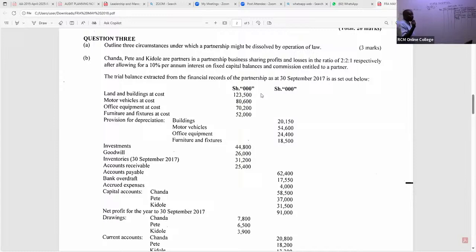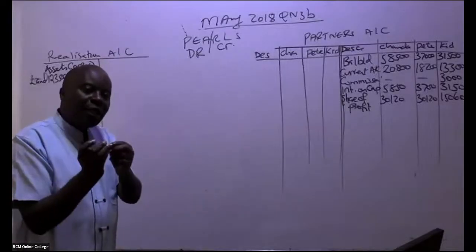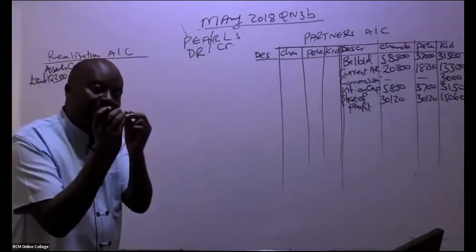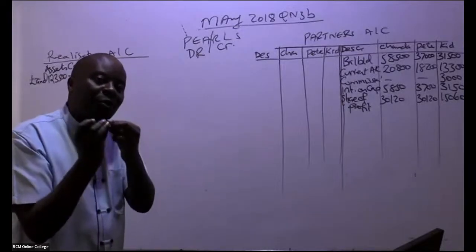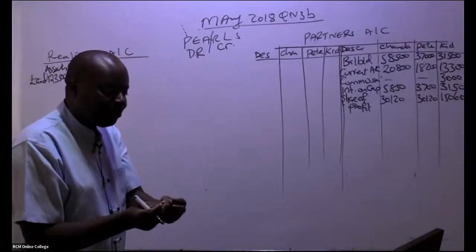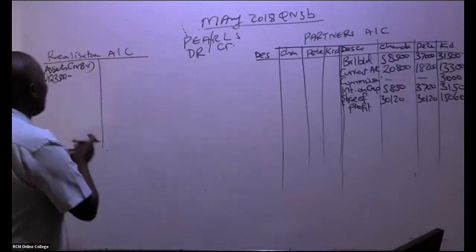What is the accumulated depreciation for buildings? You can see a provision for depreciation. Buildings is 2150. So remember, it's net book value. How do we get net book value? It's cost minus depreciation accumulated. Accumulated depreciation is the same as provision for depreciation. All right. So we have here 123,500 minus 2150.